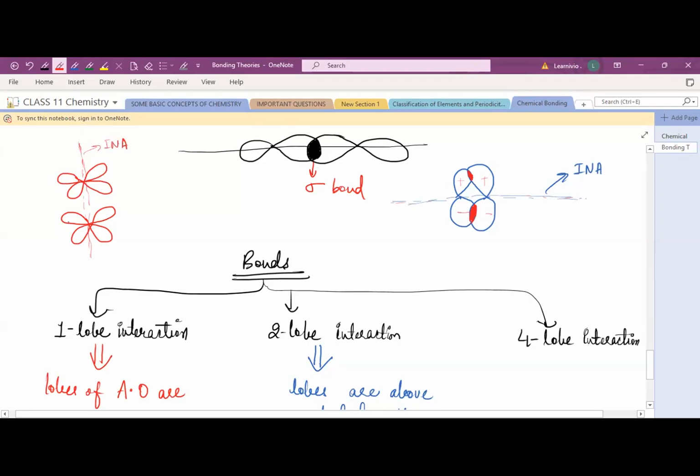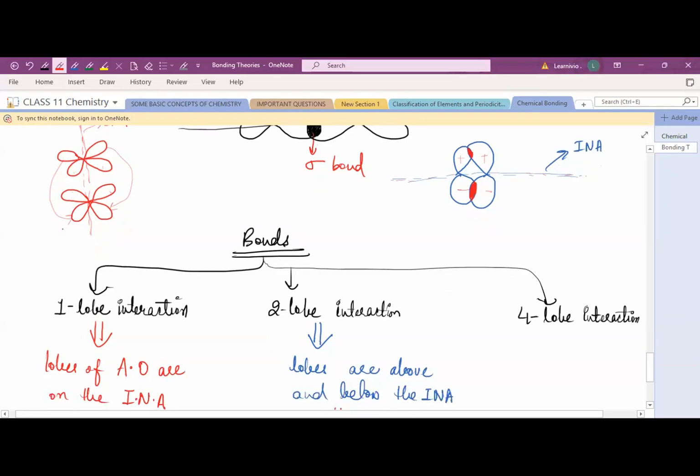Okay. So when this type of interaction happens, it is four lobe interaction. What happens here? These two will make a bond with each other, but between these two also there will be interaction. Not that strong, a weak interaction, but between those two lobes also there will be interaction. So that type of interaction is known as four lobe interaction.